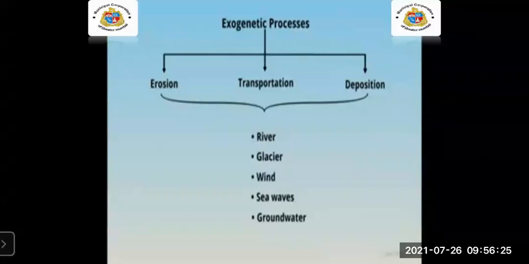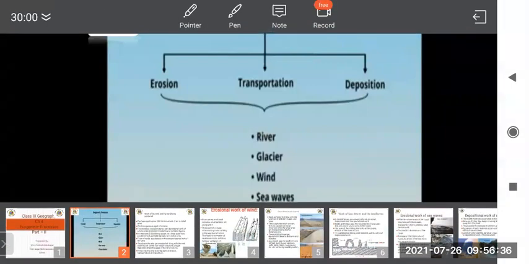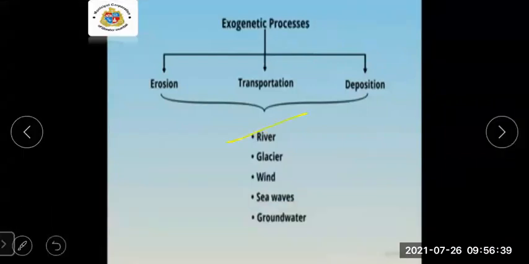So in this lesson, at first we learned about the different landforms. Firstly, we learned about the work of rivers. Then second is glaciers, third is wind, fourth is sea waves, and last, fifth, is groundwater. These are the agents of the work of erosion, transportation, and deposition.